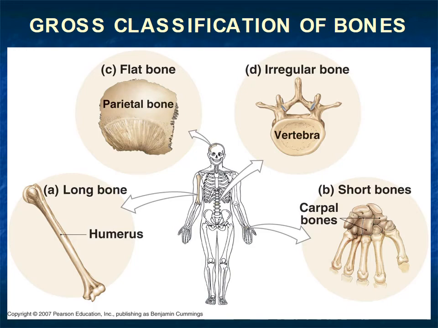the joint. So this is the picture of flat bone, the parietal bone. This is a bone of the skull. Irregular bone, vertebrae. Short bones like carpal bones. Long bones like the humerus, like limb bones.